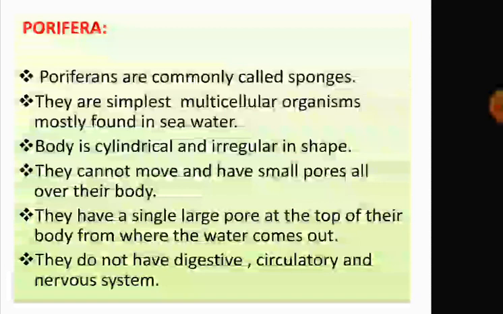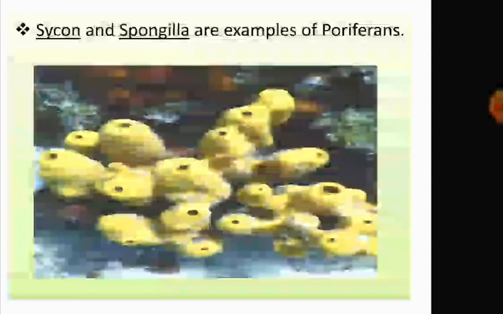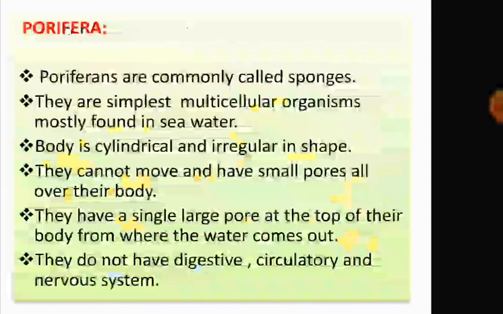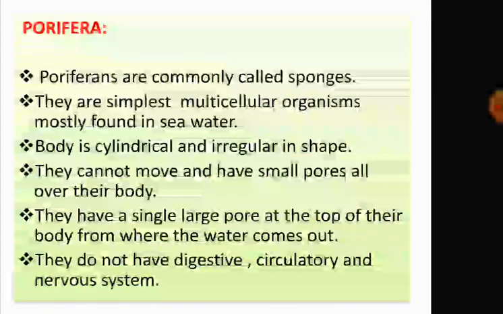And they have small pores all over their body. You can see in this figure some pores are seen here. And through these pores, water along with oxygen and food enters. They have a single large pore at the top of their body from where the water comes out.